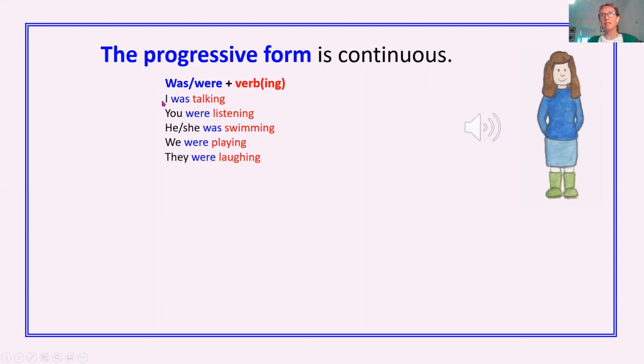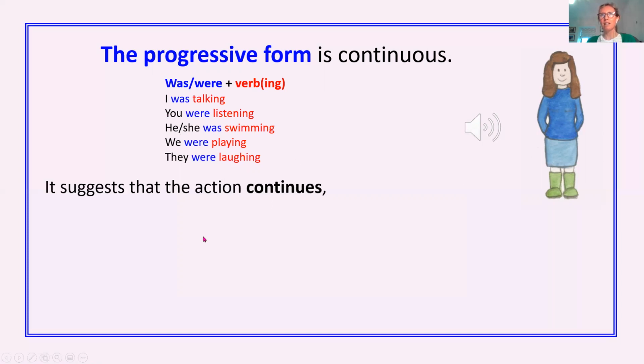If it's I, it's was, and then the verb with the ing. You were listening. He, she was swimming. We were playing. They were playing. So you can see that we use was for I, he and she, and we use were for you, we, and they. And then in red, the verbs with the ing on the end.